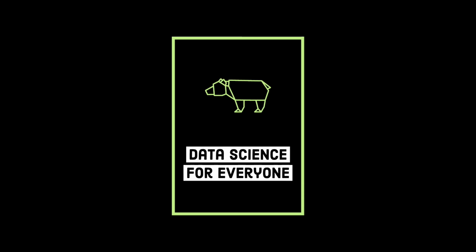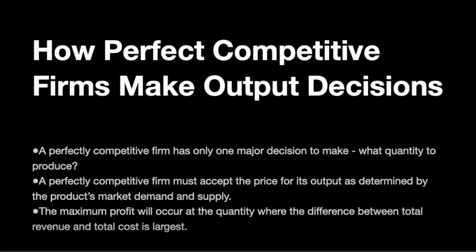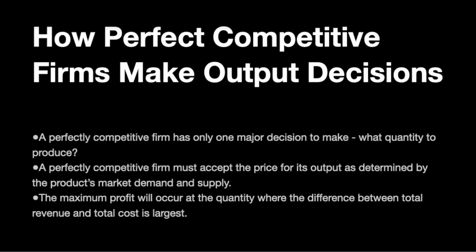Today we're going to be looking at how perfectly competitive firms make their decisions. A perfectly competitive firm has only one major decision to make: what quantity to produce. A perfectly competitive firm must accept the price for its output as determined by the product's market demand and supply. The maximum profit will occur at the quantity where the difference between total revenue and total cost is largest.